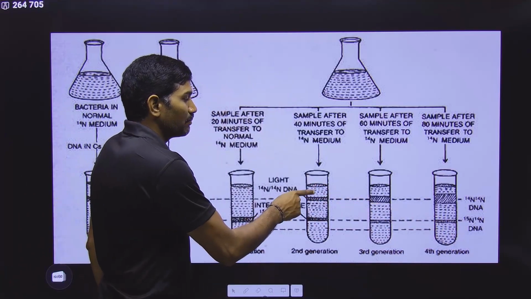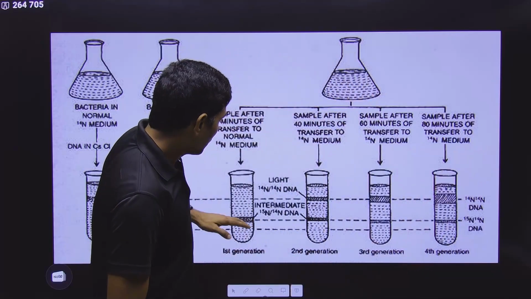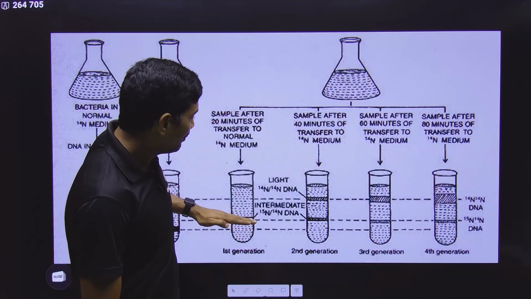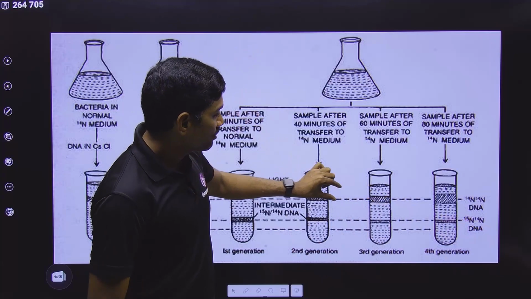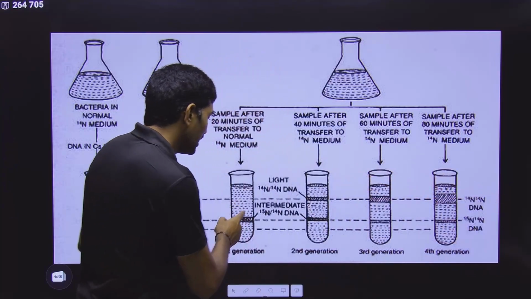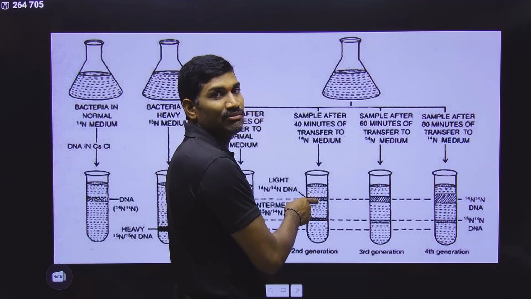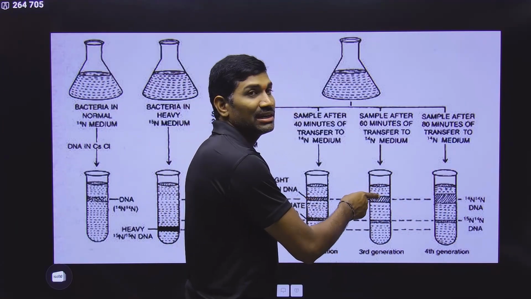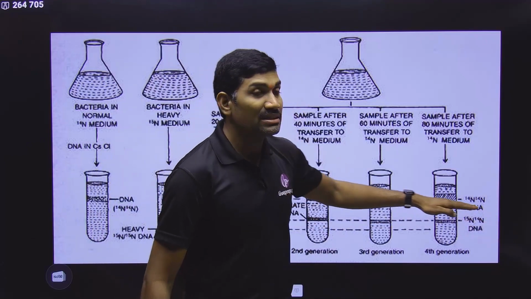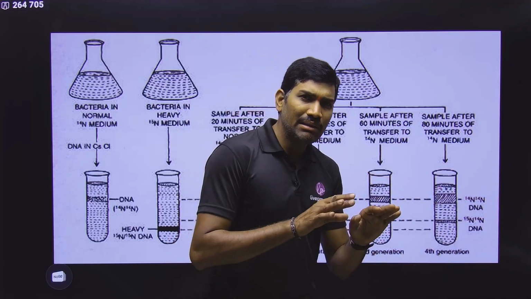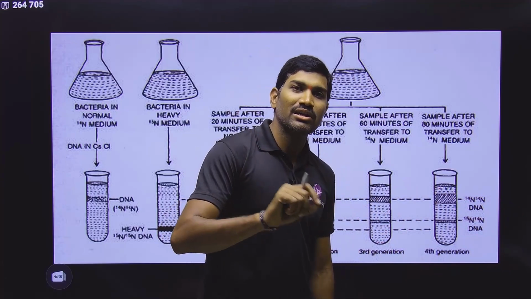And the presence of light starts in the second generation. From then onwards, every time it is also present. And next, the thickness of this hybrid DNA always remains constant, but the thickness of this light keeps on increasing. But if you write the same thing in percentage, here 100% hybrid, here 50% hybrid, 50% light, 25% hybrid, 75% light. So percentage-wise, the hybrid percentage is decreasing and the light percentage keeps on increasing. So in this way, same information, same diagram, the question can be asked in different ways. So read the question very carefully, and accordingly you will get the answer.